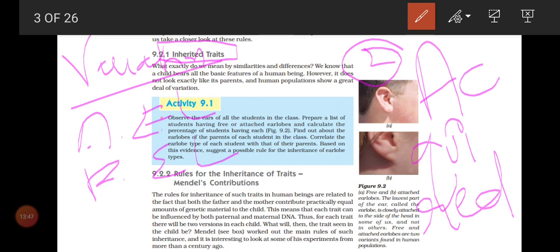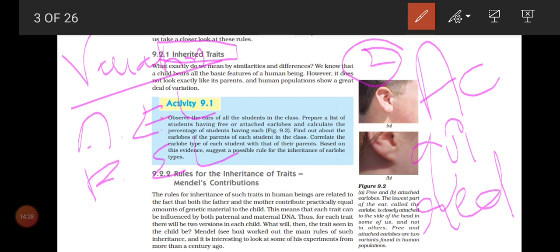Second one, inherited characters will pass from one generation to another generation, but acquired characters won't pass from one generation to another generation. Is that clear? For example, your father doesn't know how to swim, but you will be thorough with swimming. But in the next generation, without practicing, a child won't know swimming. So this information won't pass from one generation to another generation. This is the second difference.